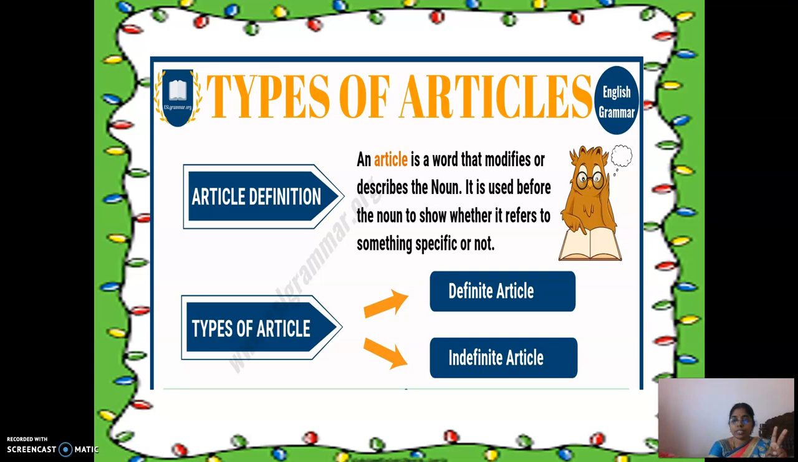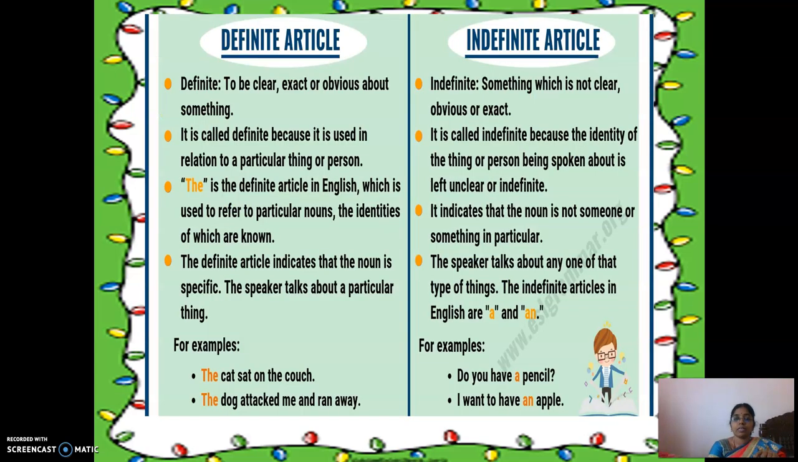So what are the types of article? I said two types of articles, right? What are they? Definite article and indefinite article. So definite articles: the word definite, what is the meaning of the word definite? Definite means to be clear, to be exact or obvious about. So what is the meaning of definite here? To be clear, exact or obvious about something. So the word itself represents that definite has to be very clear.